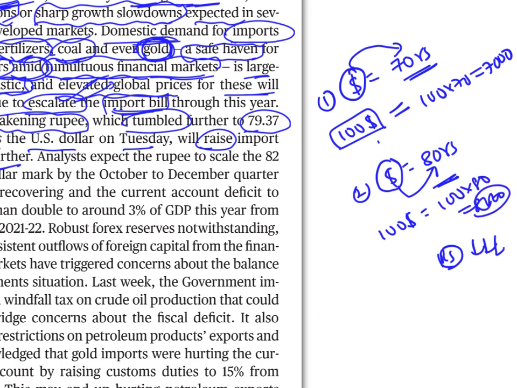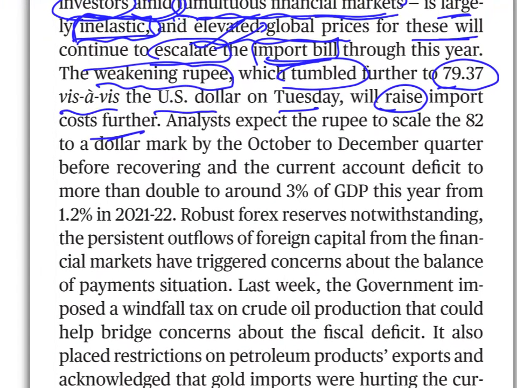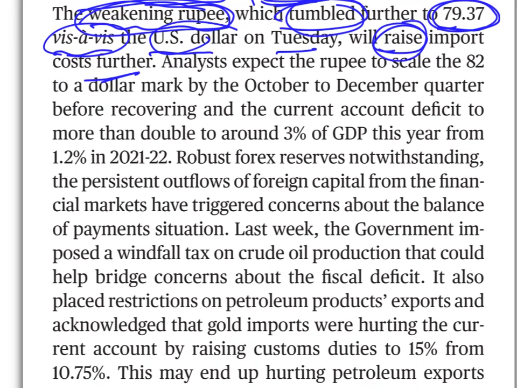So whenever the value of rupee falls, what happens? The import bill is going up. We used to pay 7,000 rupees for imports, now we are paying 8,000 rupees for import. Are you getting this? Very, very important sentence. So the weakening rupee, which tumbled, fell down further to 79.37 vis-a-vis, means in relation to or with respect to US dollar on Tuesday. It will further raise our import cost.